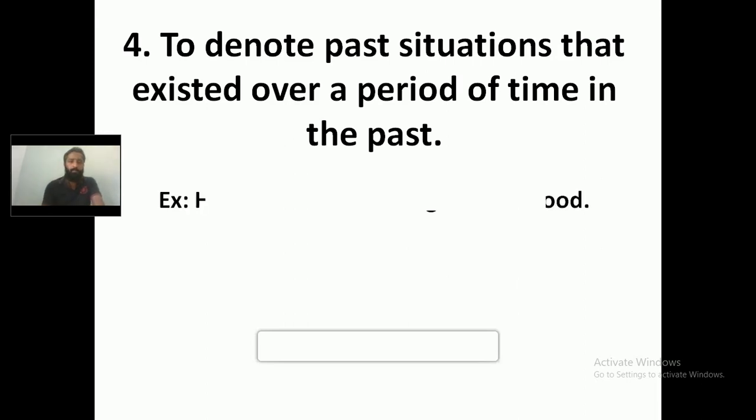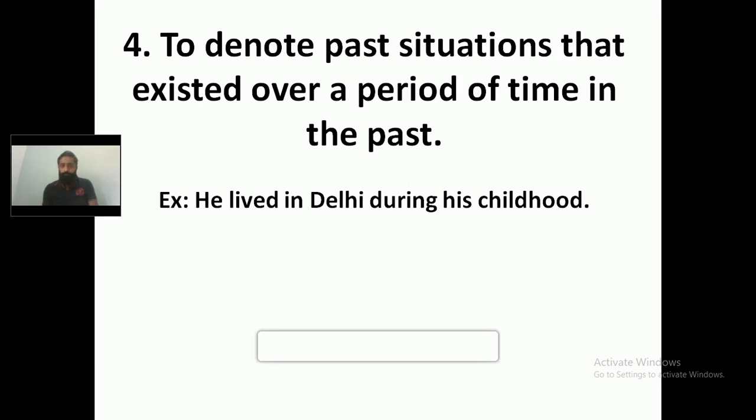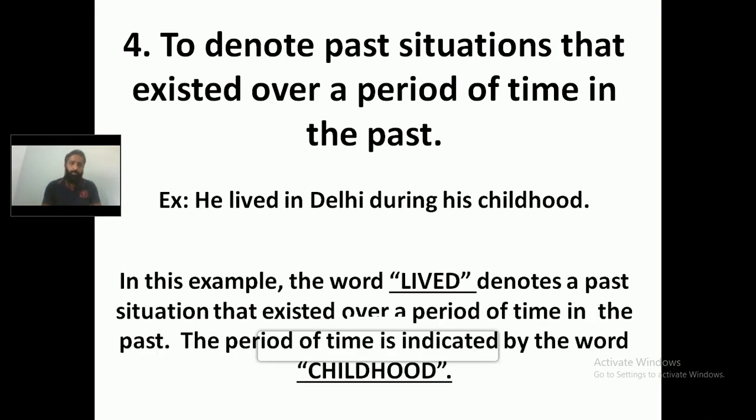Let's see an example here. He lived in Delhi during his childhood. Living is a past situation that existed over a period of time. That period of time is denoted by the word childhood. To make it more clear for you: in this example, the word lived denotes a past situation, which means I lived in Delhi, and that particular living carried over a period of time, and that period of time is denoted by the word childhood. So we are using the simple past tense to denote a past situation that existed over a period of time in the past.